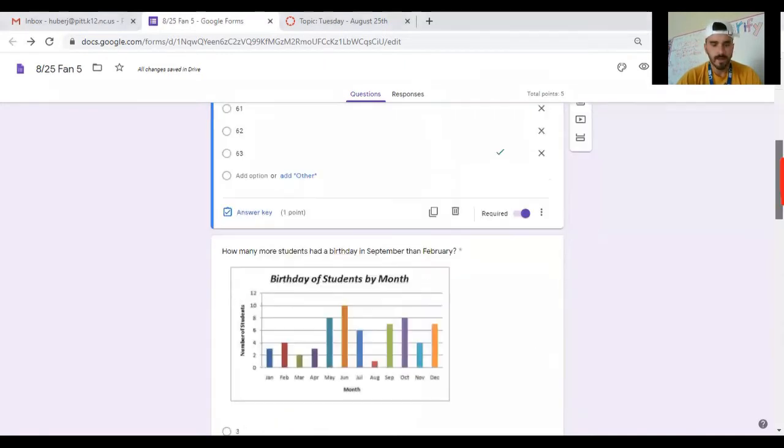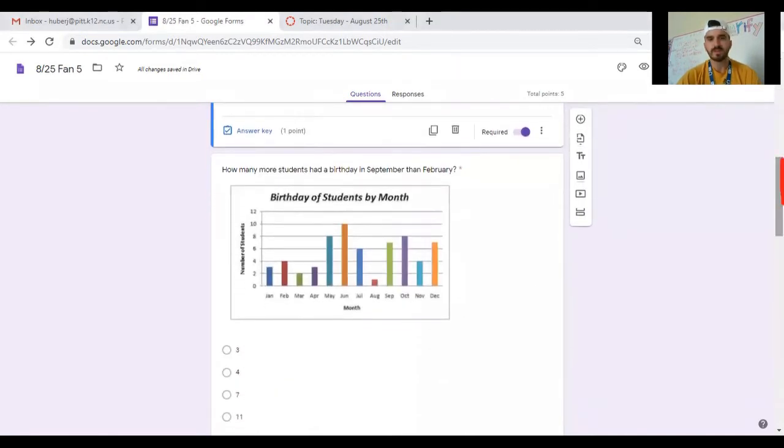All right, number 2, it says how many more students had a birthday in September than February. Now, it was either in one of our first day of school activities, or it might have been in our practice Fan 5 that we did. We talked about the words how many more, and guys, you're going to see how many more a bunch. You might have even seen it in yesterday's Fantastic 5. When you hear how many more, you've got to subtract.